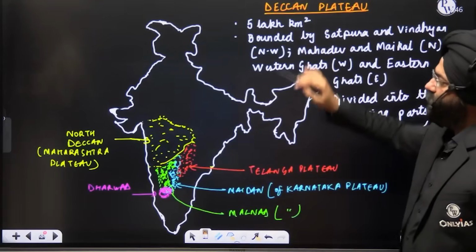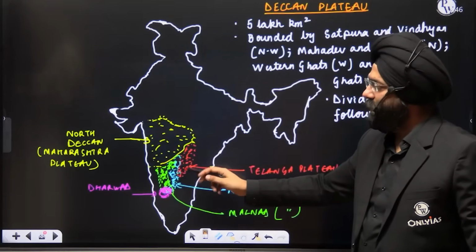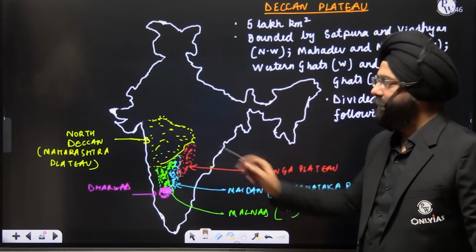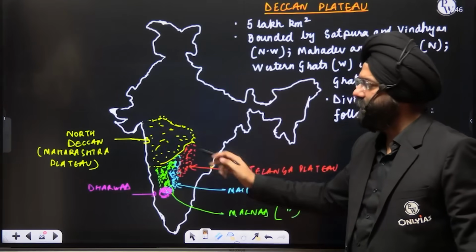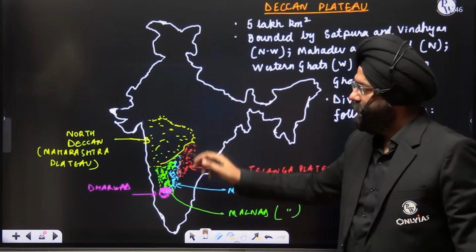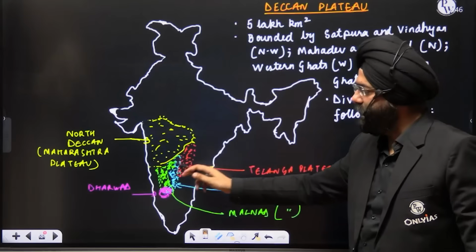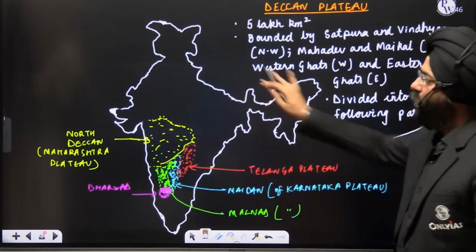See, the Deccan Plateau comprises the North Deccan Plateau. Along with it, you have the Karnataka Plateau. Again, you have the Telangana Plateau. This can be considered as the southern part also, but we will take it into three parts. North Deccan, that is known as the Maharashtra Plateau. Second, we will be taking the Telangana Plateau, and then the Karnataka Plateau. Overall, this is known as the Deccan Plateau.